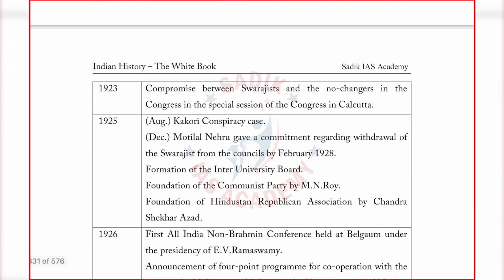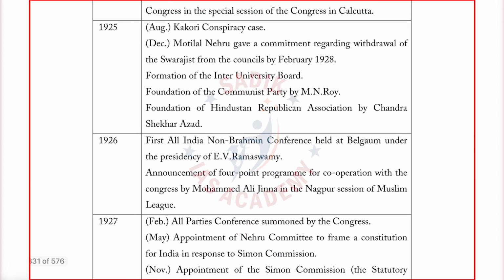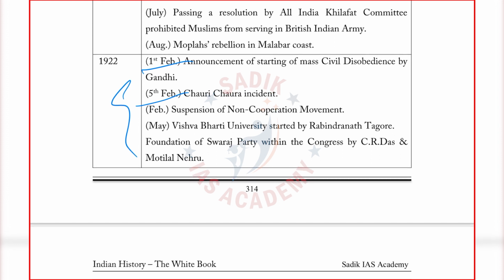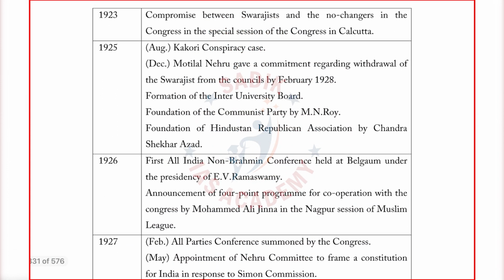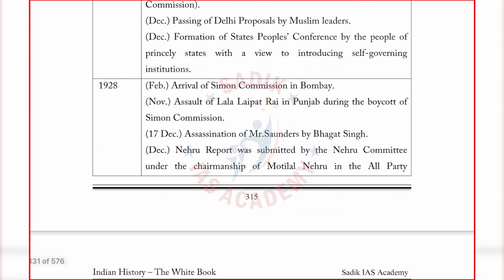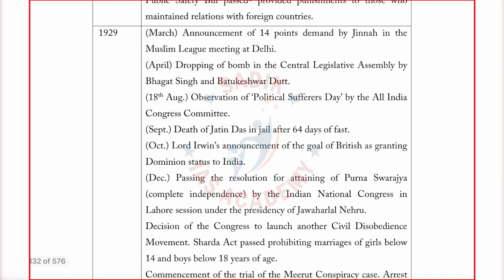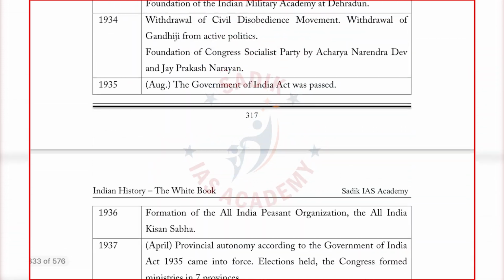In the year I have compiled based on the months as we come closer to the end. Because this is not necessary in the ancient and medieval India, the months and dates. Only the years are important in ancient India. But as you come to the closer chapters of modern India, the months also we have to remember. See how many incidents have happened. See, just this 1929 is a very important year. So many events have happened. Just the first thing is just chronology I have given.